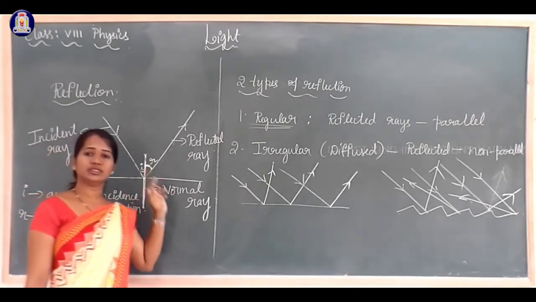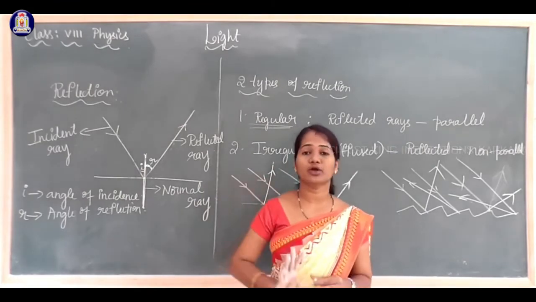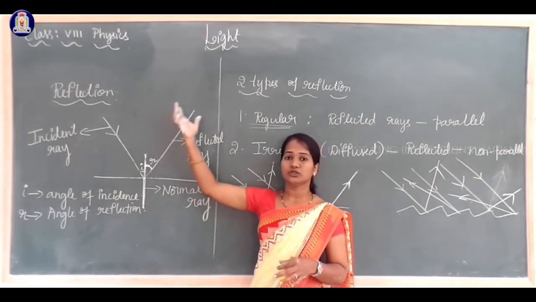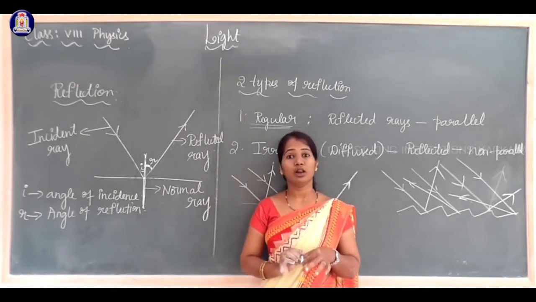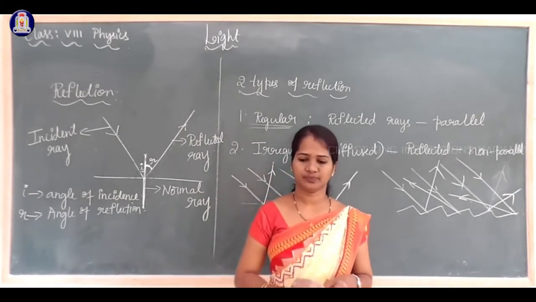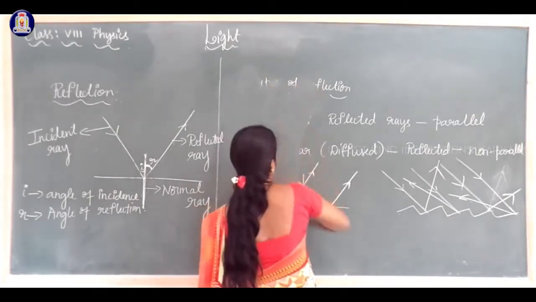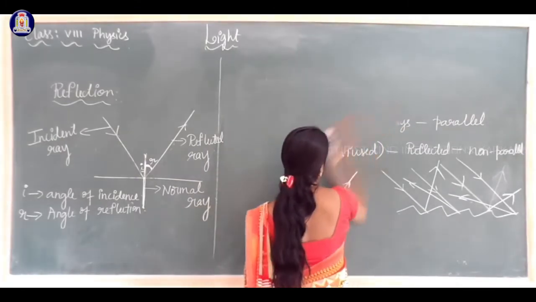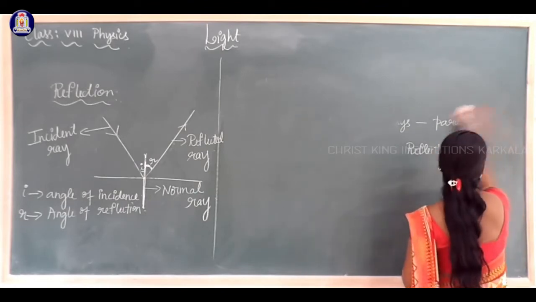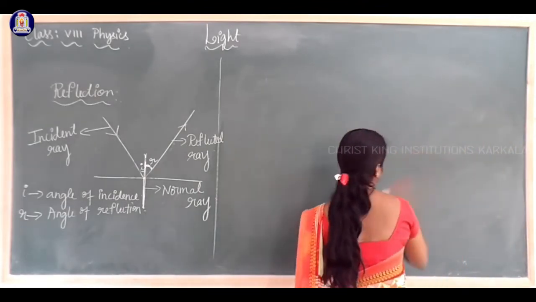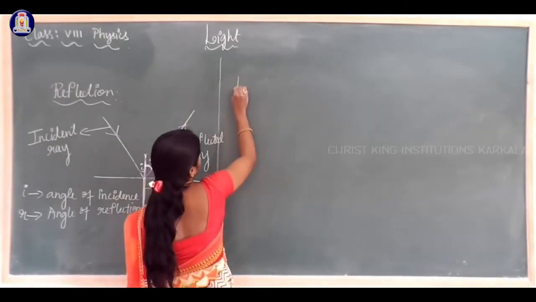So based on this, we can state some laws. There are two laws of reflection. Reflection follows two laws, which are called the laws of reflection.